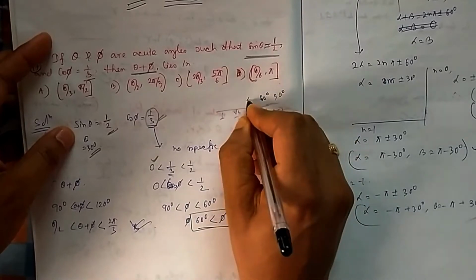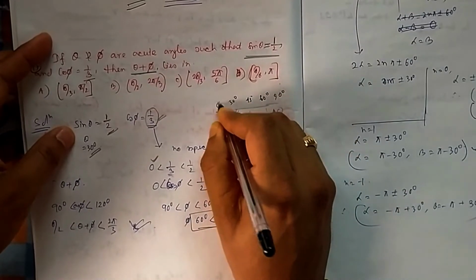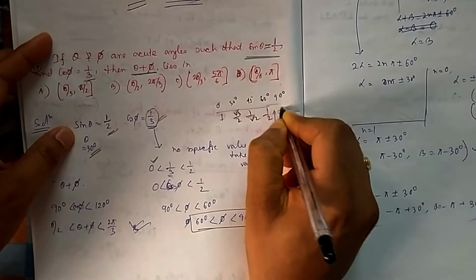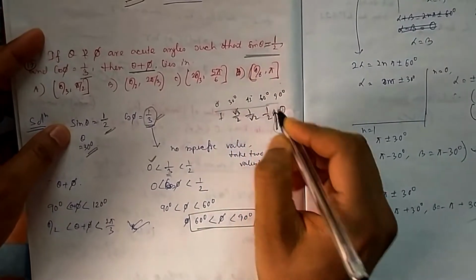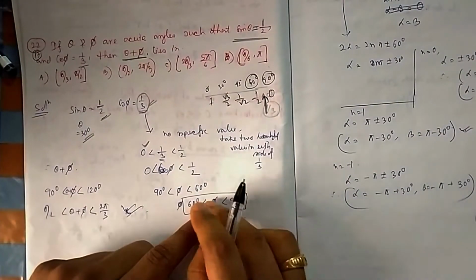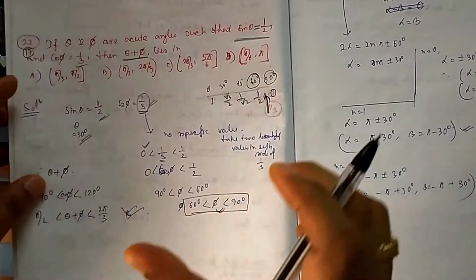In the cos table you can see 45, 30, these were the standard values: 1, root 3 by 2, 1 by root 2, half, and then 0. So 1 by 3 stands in between this. So your angle should be between 60 and 90. So your phi you know now is between 60 and 90. So now you can have a range.